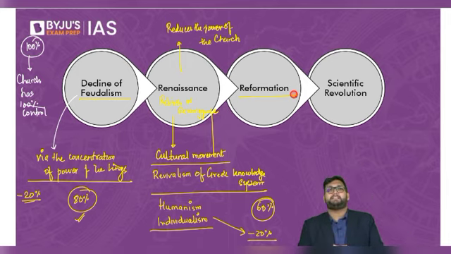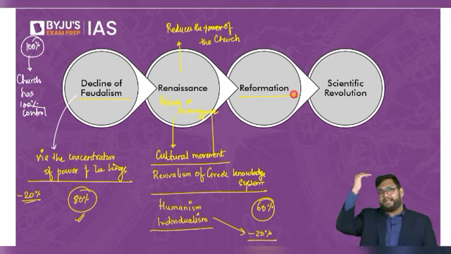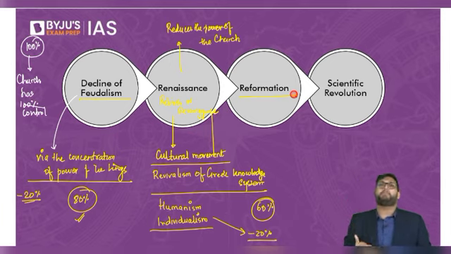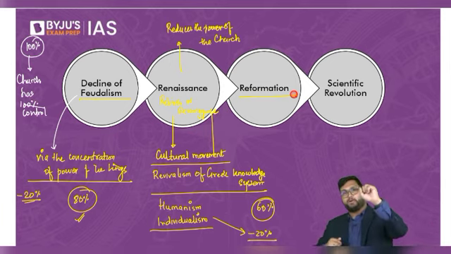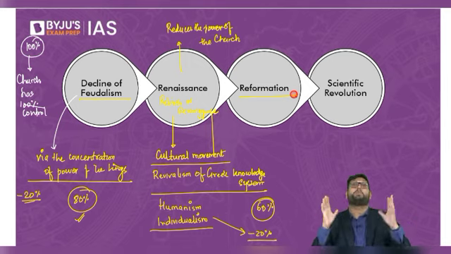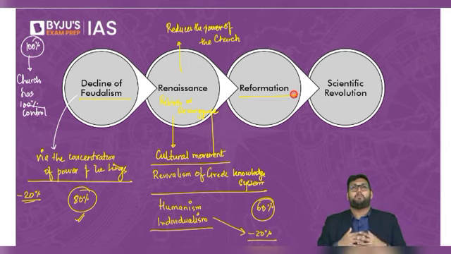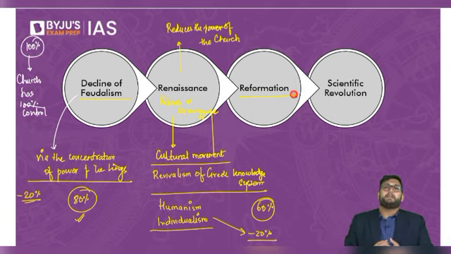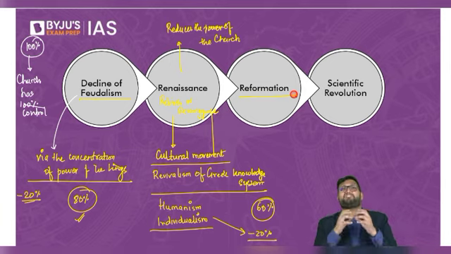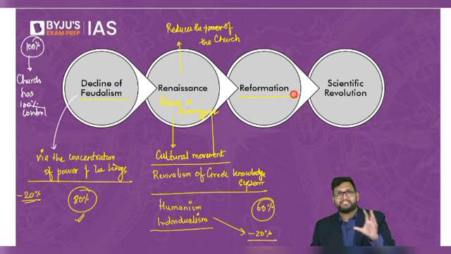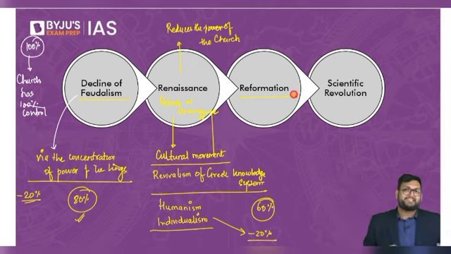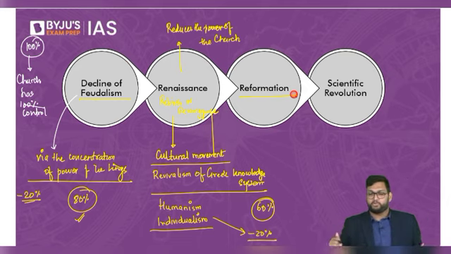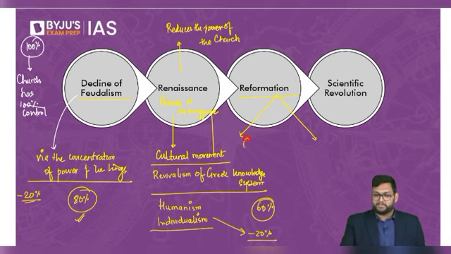So what happens is that in the 95 theses, Martin Luther writes 95 problems in the church, and he goes and nails it on the church door itself. And what he does in that moment is, for the first time, challenge the church from within. And what the Reformation technically does is that it breaks the church into two types. And this you would know. One is called the Catholic Church.